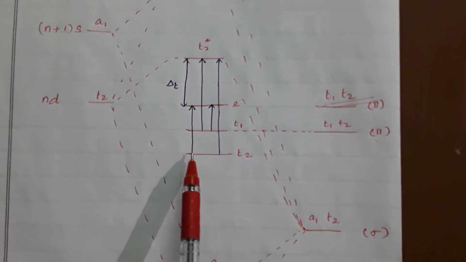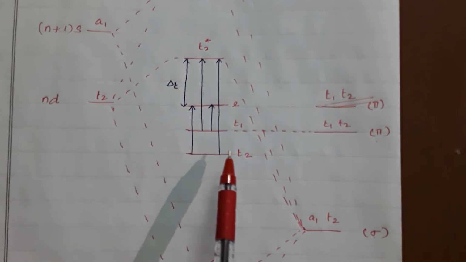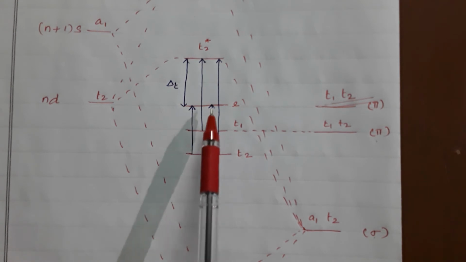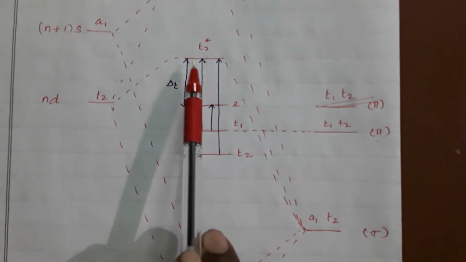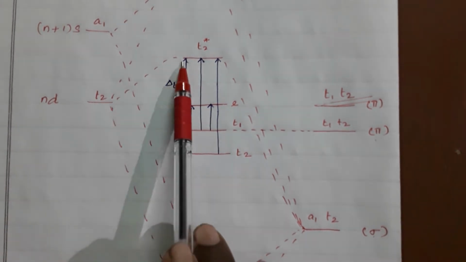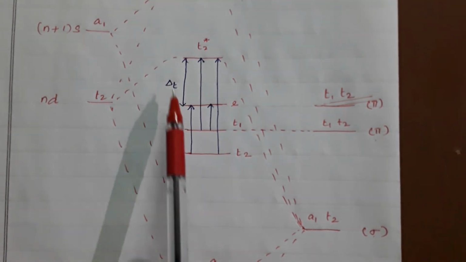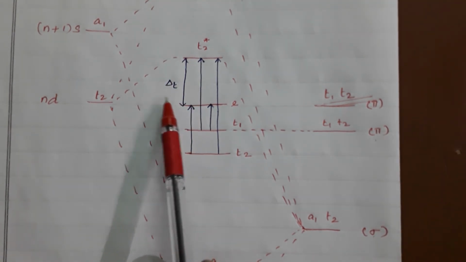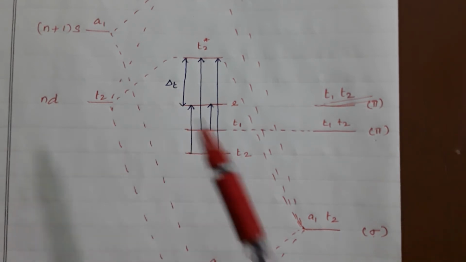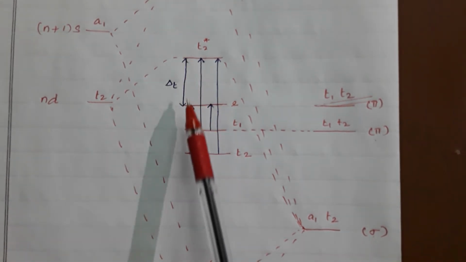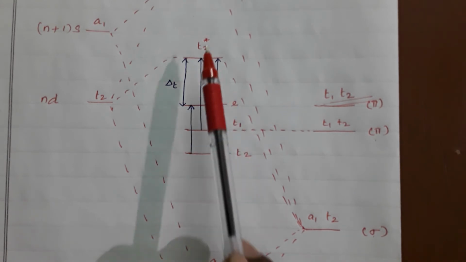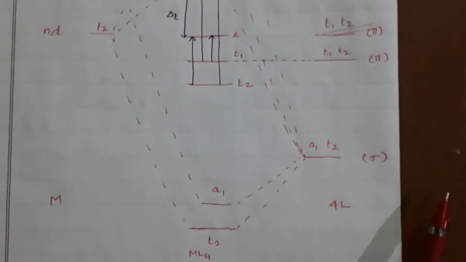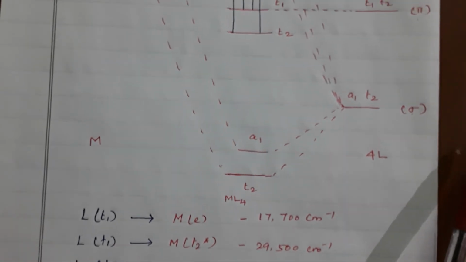Here you can see T2 to E, T2 to T2 star, T1 to E, T1 to T2 star. This difference is called the crystal field stabilizing energy, that is delta T. So when the question is raised, you can calculate the difference between E and T2 star. So here the 4 types of electronic transition take place.